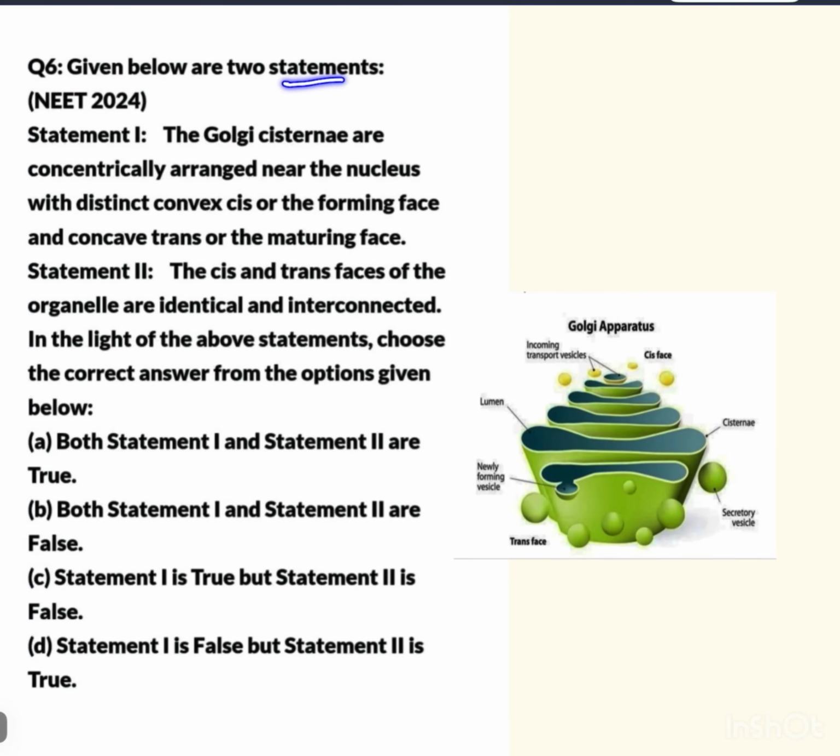Question: given below are two statements. Statement 1. The Golgi cisternae are concentrically arranged near the nucleus with distinct convex or the forming phase, and concave trans or the maturing phase.